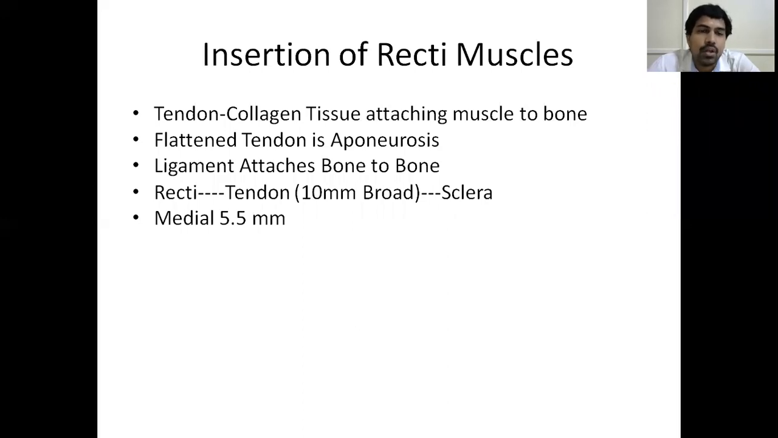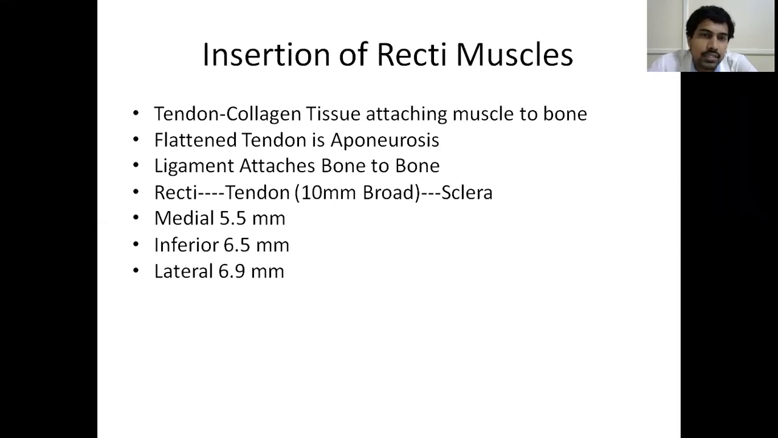So here all the recti muscles arise from a tendon. Tendons connect muscle to the bone, and the bones here are the bones of the orbit. The greater and lesser wings of the sphenoid are attached to the muscle with the help of a tendon, which is in the form of a ring-shaped structure. The recti tendons are very broad, 10 millimeters, and they insert into the sclera. So the insertion of the recti muscles is into the sclera.